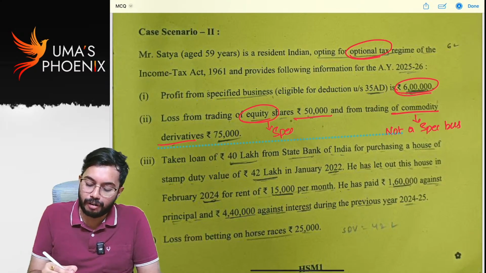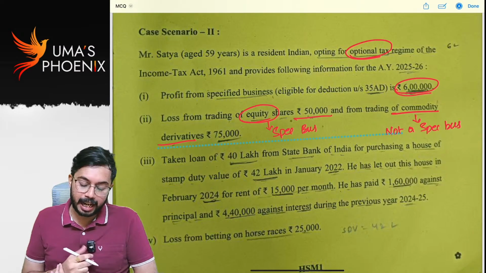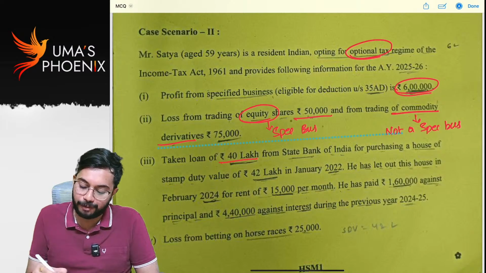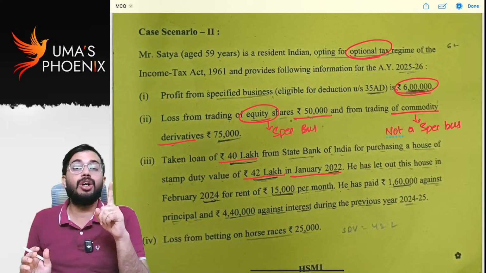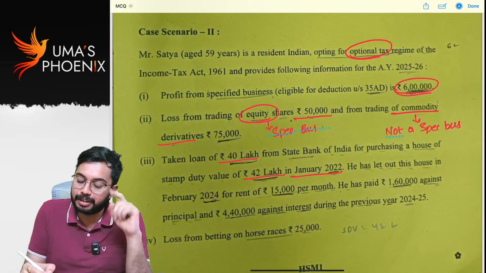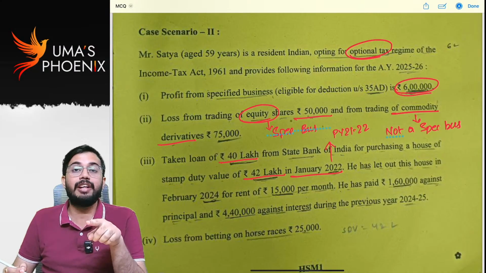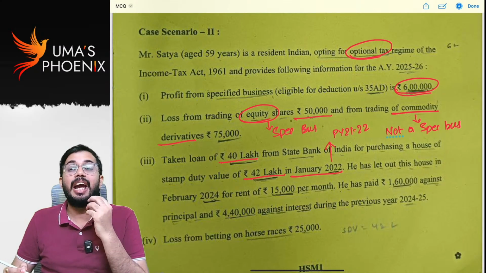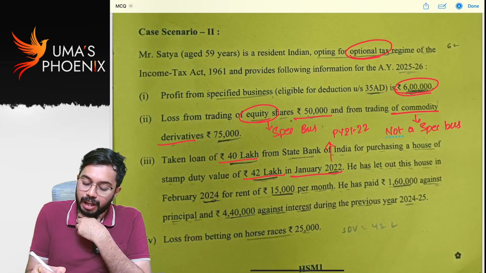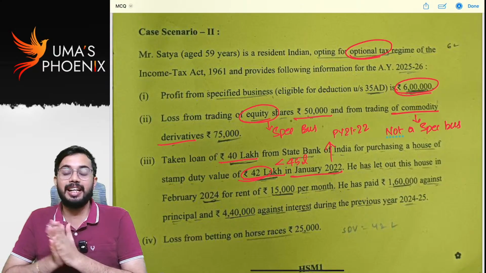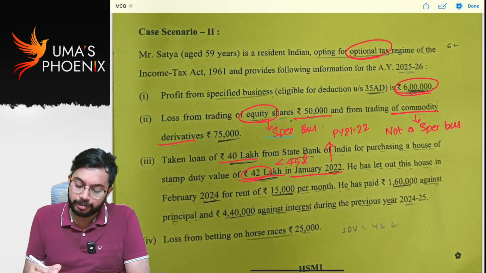Next, he took loan of 40 lakhs from SBI for purchasing a house, stamp duty value of which is 42 lakhs in January 2022. When loan was taken in January 2022, that means loan was taken in previous year 21-22. If loan is taken in 21-22, deduction is available under section 80EA up to rupees 1,50,000 because stamp duty value is also less than 45 lakhs. Is it clear?